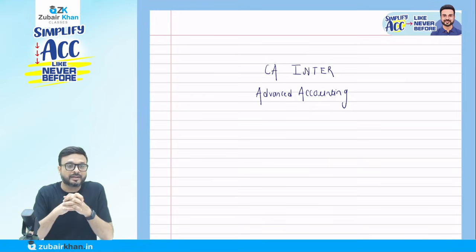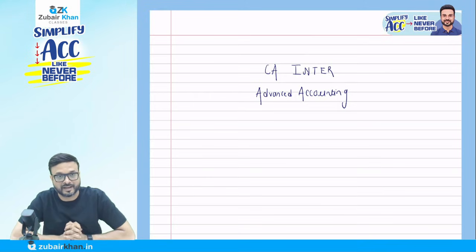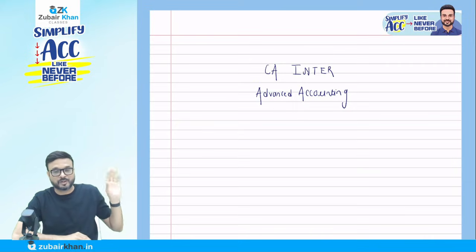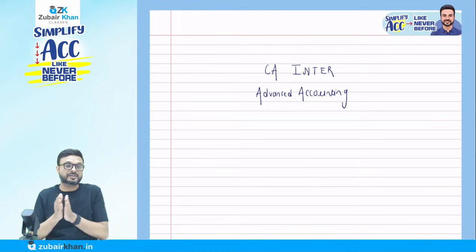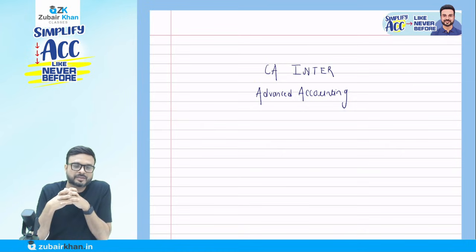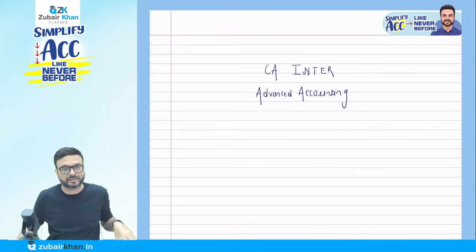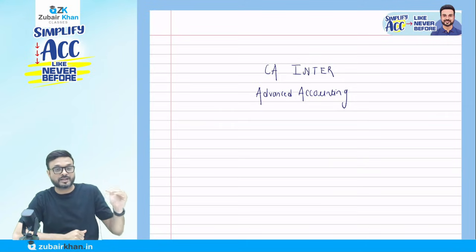Before I come to that, just a brief introduction of mine. My name is Zubair Khan and I became a CA in 2011. Since then, I have been in the teaching profession. Apart from CA, I've also done a diploma in International Financial Reporting Standards from ACCA, and a BCom as well. Now, I take classes for CA Intermediate Advanced Accounting and CA Final FR. Apart from that, I also take corporate training sessions for multinational companies. Generally, I travel to Dubai and take sessions for them, basically on how to implement international financial reporting and these accounting parts.